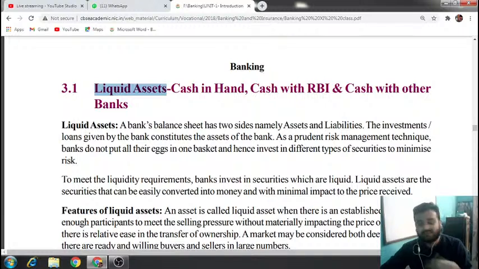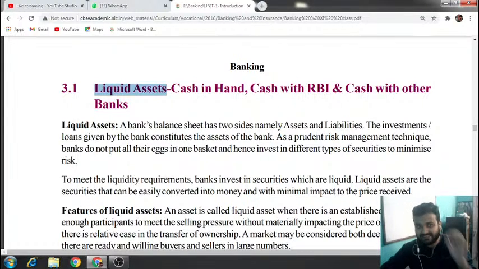So what are liquid assets? Any asset which can be easily converted into cash, or which is already in cash mode, is known as a liquid asset. Understood?